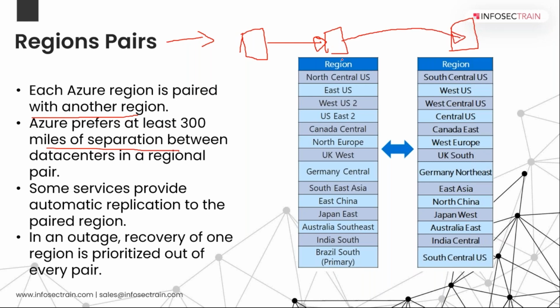So that in case of any disaster, when this data center is not working or is down, your services don't stop. You can still use Azure from the other data center, using the same resources that you deployed at the first one. This is why Azure always has region pairs, so that in case of any disaster, your services do not stop.